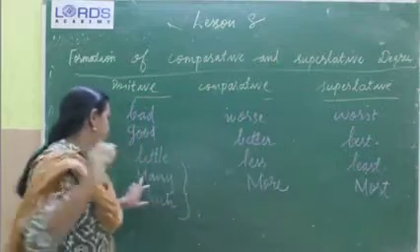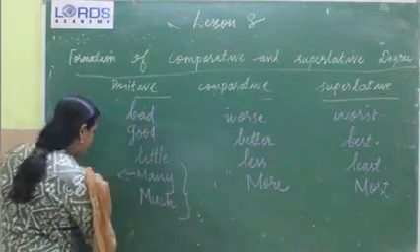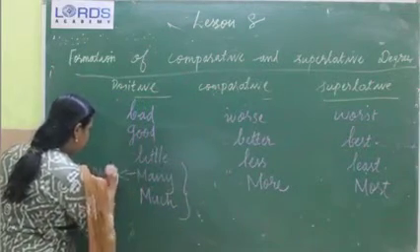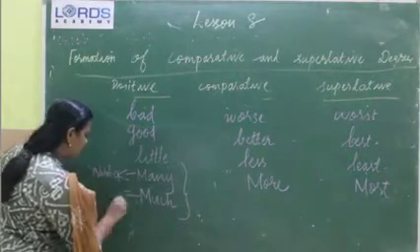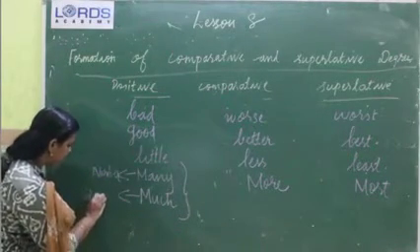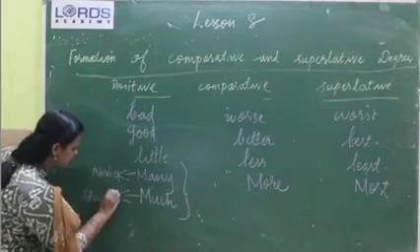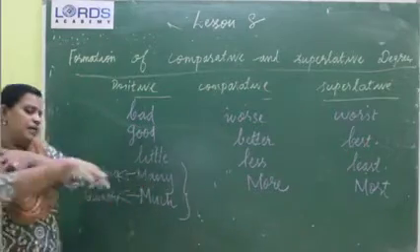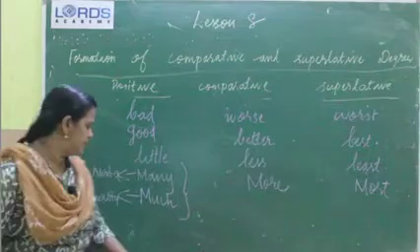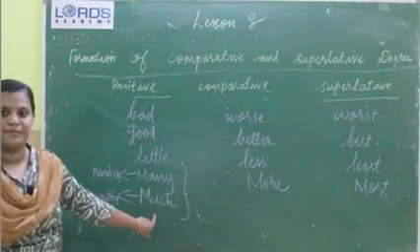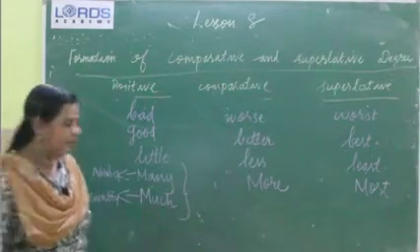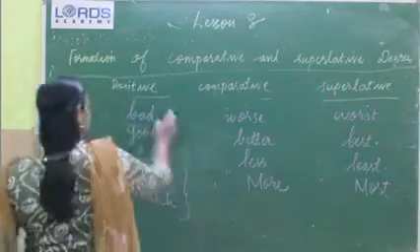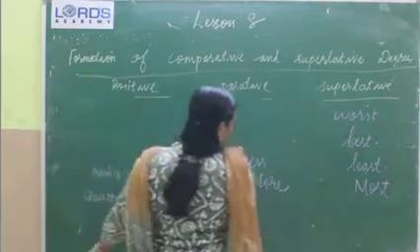You know that many is for number, much is for quantity. Otherwise, we can say many talks about countable nouns and much talks about uncountable nouns. Clear? Then some more examples for irregular adjectives.